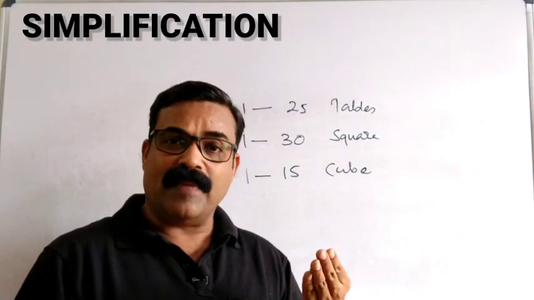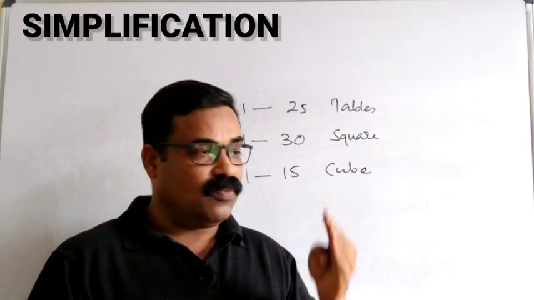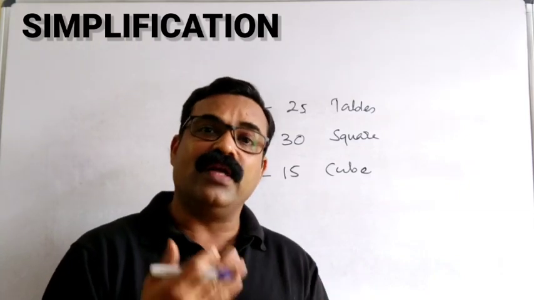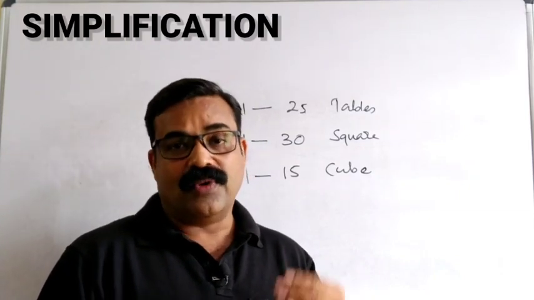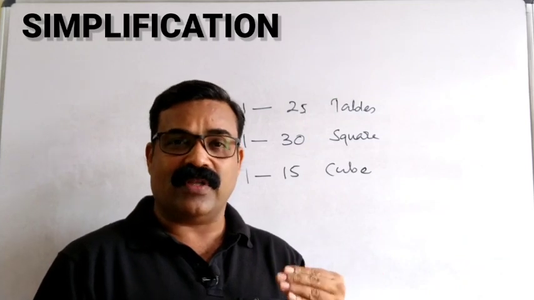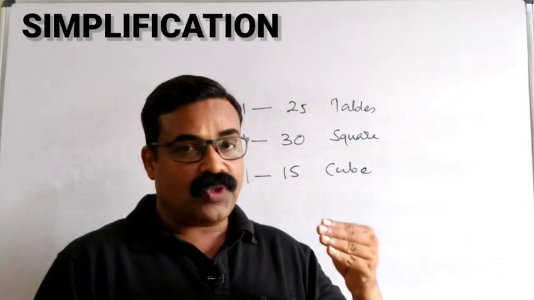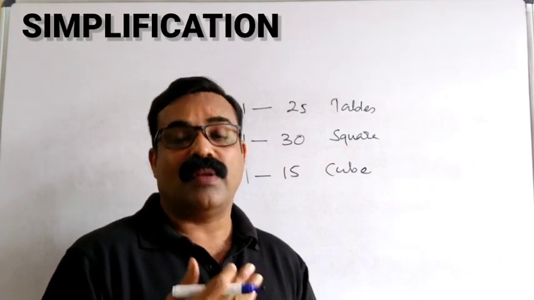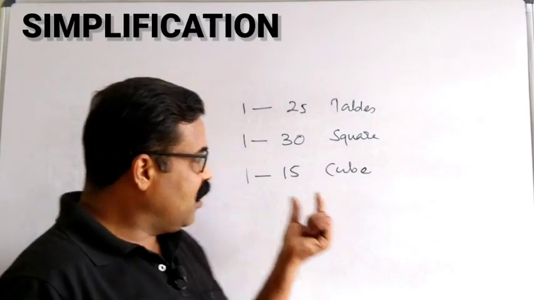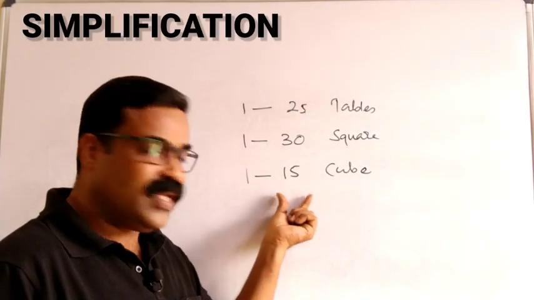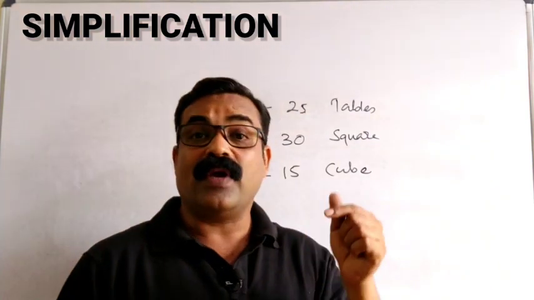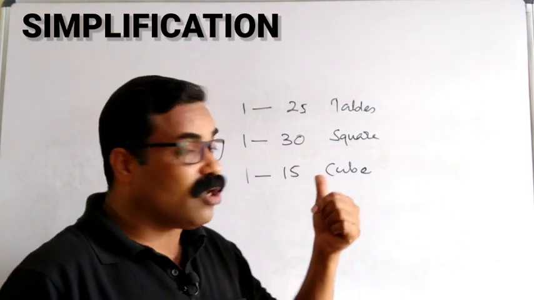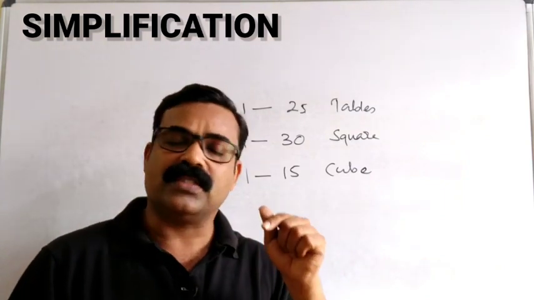Take a sheet of paper and write the square of all numbers, 1 square, 2 square. Up to 20 square we need not remember at all, because we already know it. 20 square, 19 square, 18 square, 17 square, these are regularly used. So from 21 to 30, if you don't know, write it on a piece of paper and try to remember it before going to the exam hall. Similarly, cube of 1, cube of 2, cube of 3, at least up to cube of 15, if you can remember, it will be very useful for you for this particular topic, simplification. You can save a lot of time.